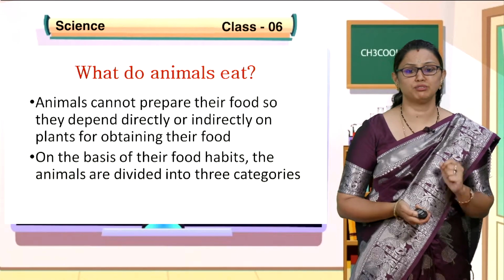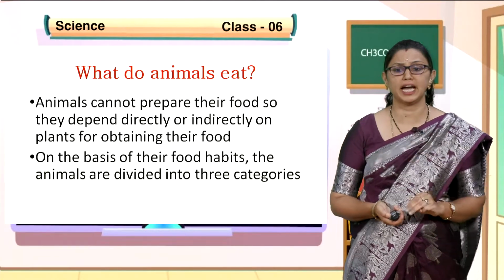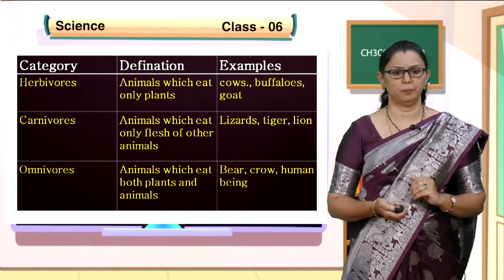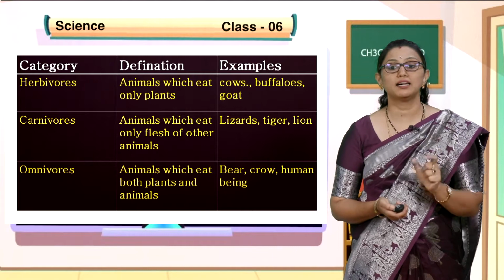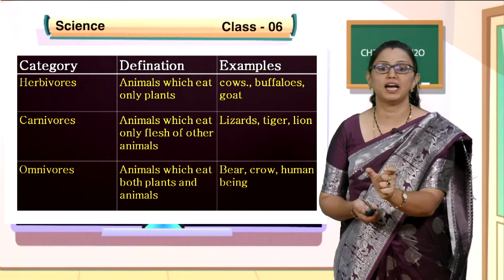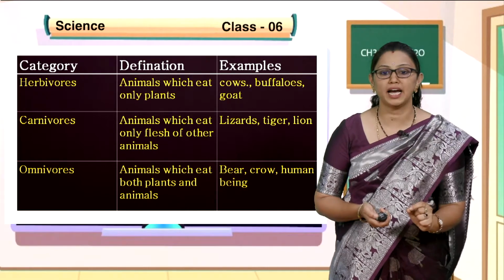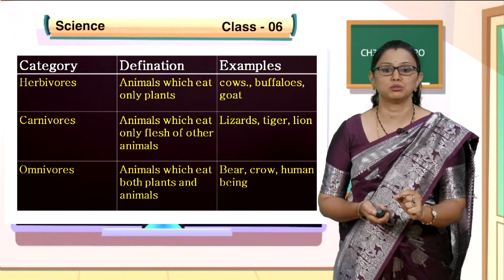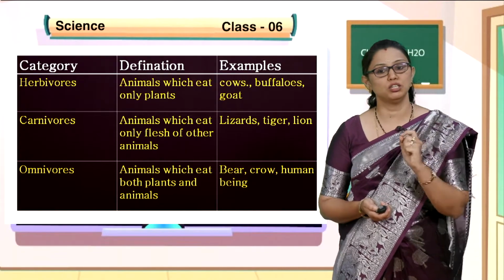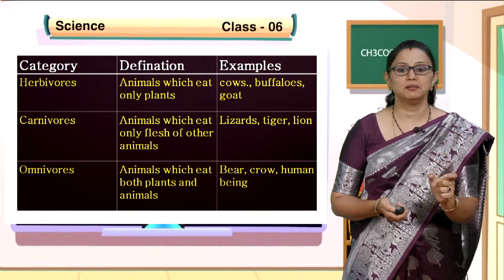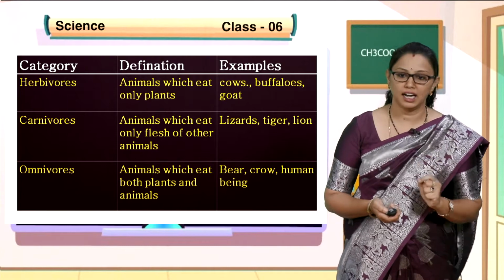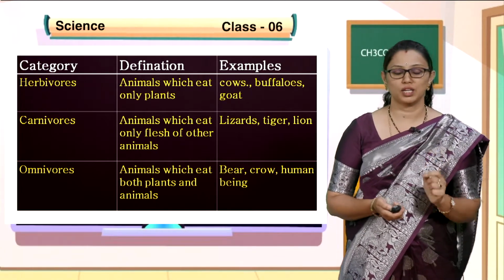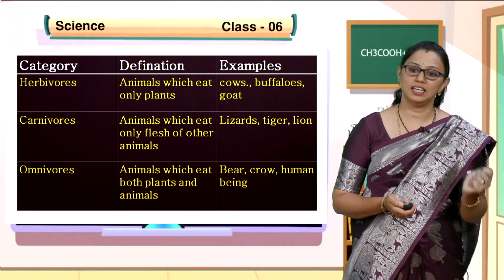On the basis of food habits, the animals are divided into 3 categories. What are those? We will come to know. Herbivores, carnivores, omnivores. You can divide each word into 2. Herbivores: herb means the plant. The animals which eat only plants are called herbivores. Example: cow, buffaloes, goat. Carnivores: carni means flesh or meat. Animals which eat only the flesh of other animals are called carnivores. Example: lizard, tiger, lion, cheetah.